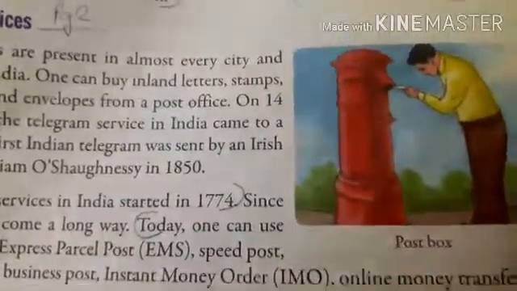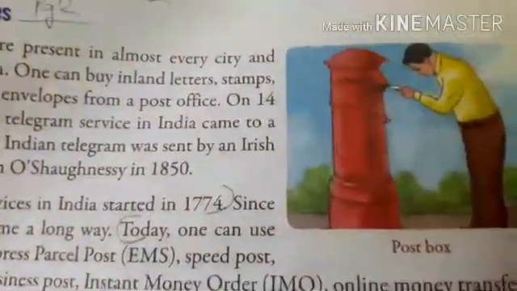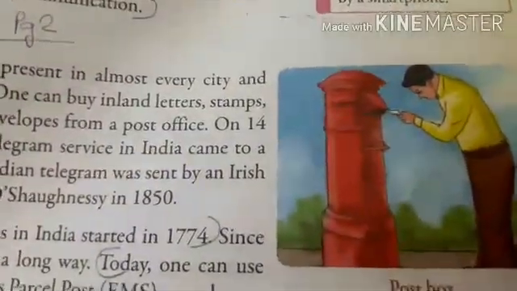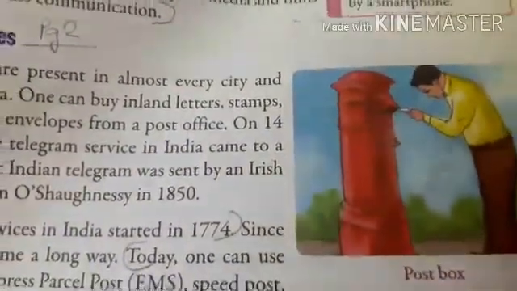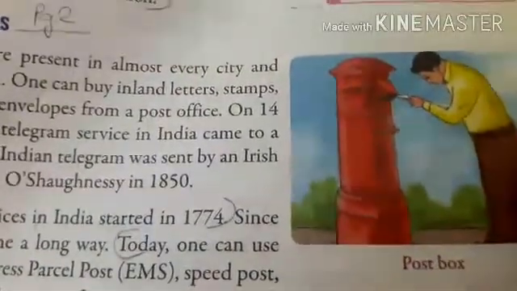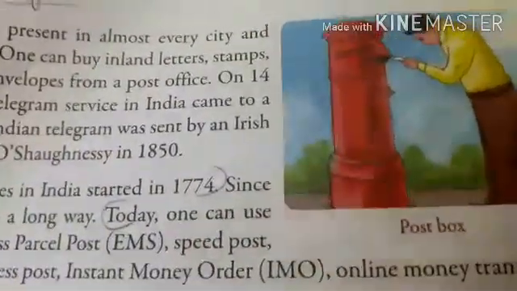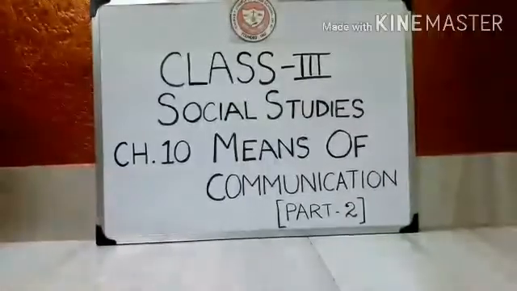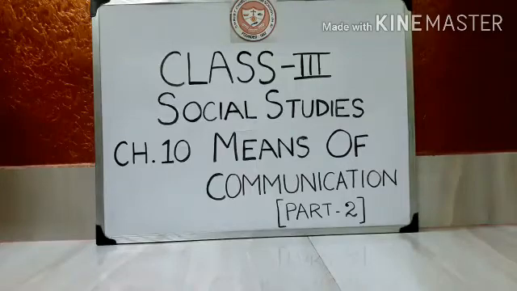See, what is its color? It is red in color. And what is this man doing? He is posting his letter, isn't it? He is posting the letter in the post box. See, it's written post box. Got it? Okay. I have shown you this picture because in the last class we had discussed the post box, isn't it? When we were talking about letters, we had discussed the post box.